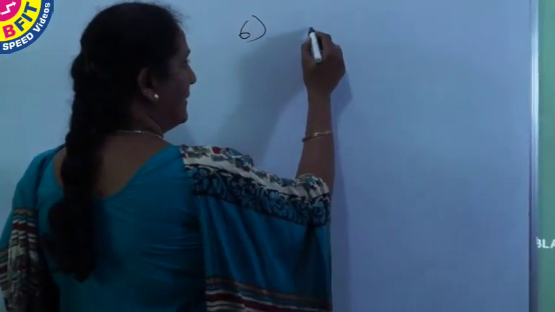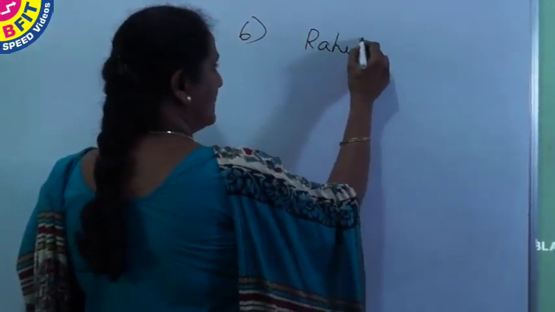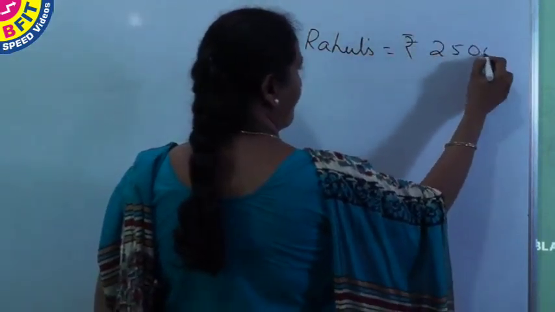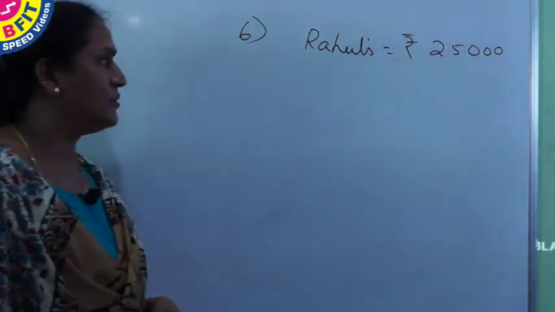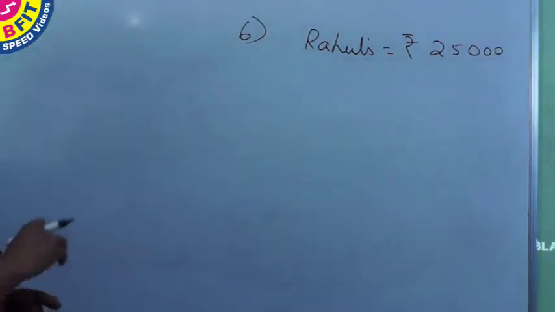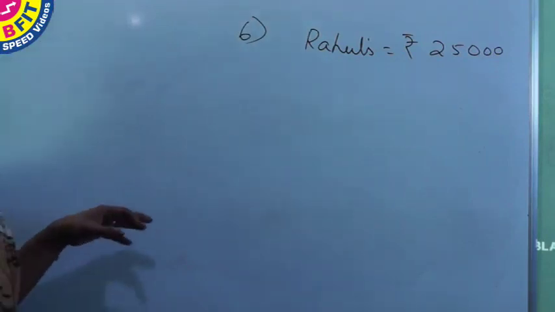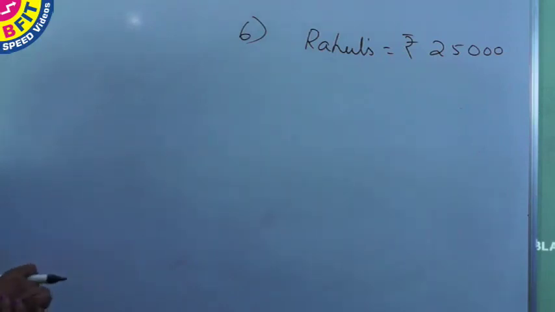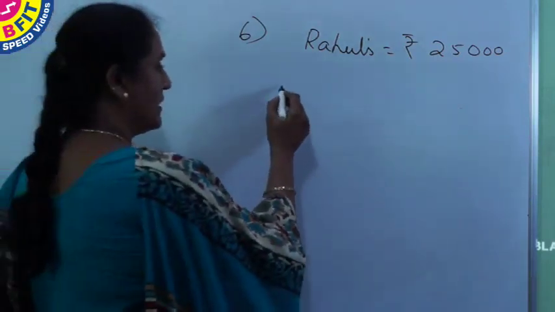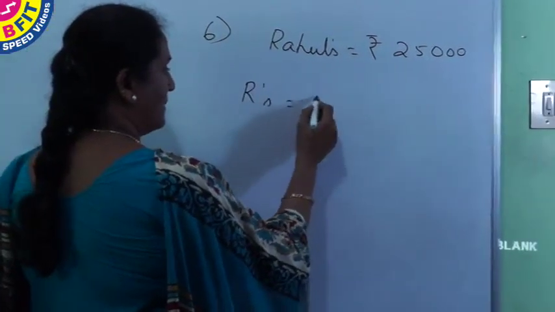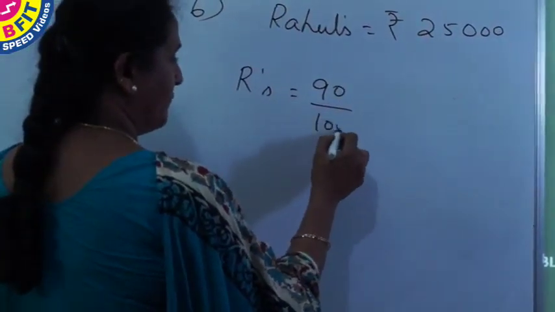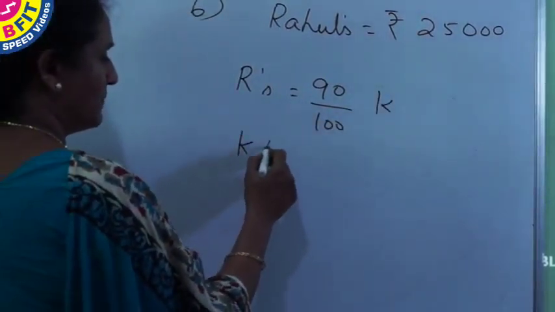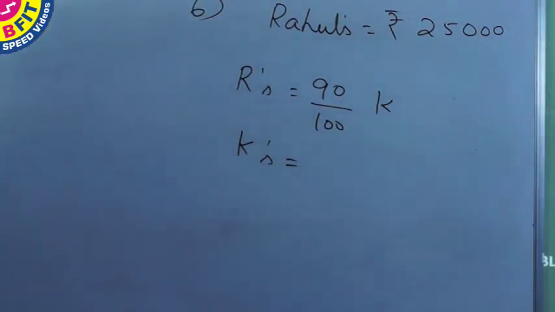So you have the data that Rahul's salary is 25,000. As you are asked to find the percentage of this person's salary, the question is working as independent of his salary. So instead of taking Rahul's salary and working, we have Rahul's salary is 90% of Kumar's salary, and Kumar's salary is 10% more than Anu's salary.